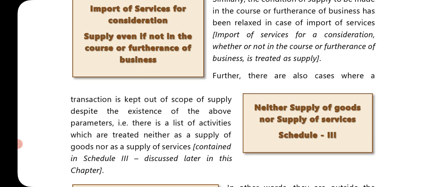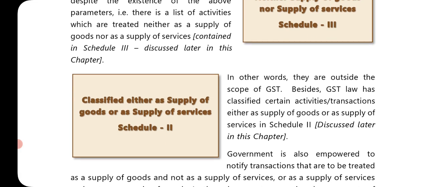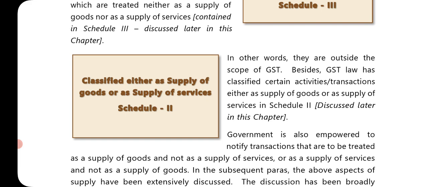Further, there are also cases where a transaction is kept out of the scope of supply despite the existence of the above parameters. That is, there is a list of activities which are treated neither as a supply of goods nor as a supply of service, contained in Schedule 3, discussed later in this chapter. In other words, they are outside the scope of GST. Besides, GST law has classified certain activities or transactions either as supply of goods or as supply of service in Schedule 2, discussed later in this chapter.